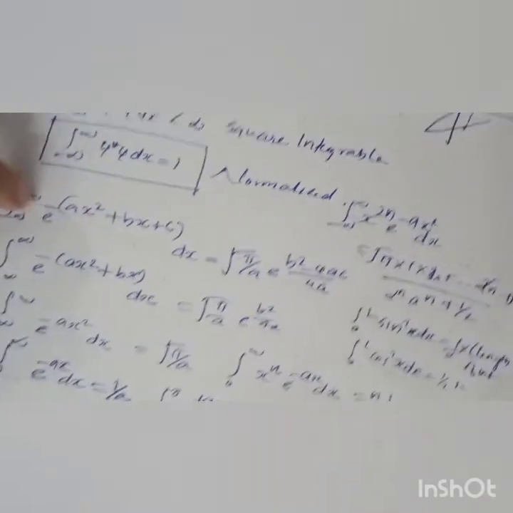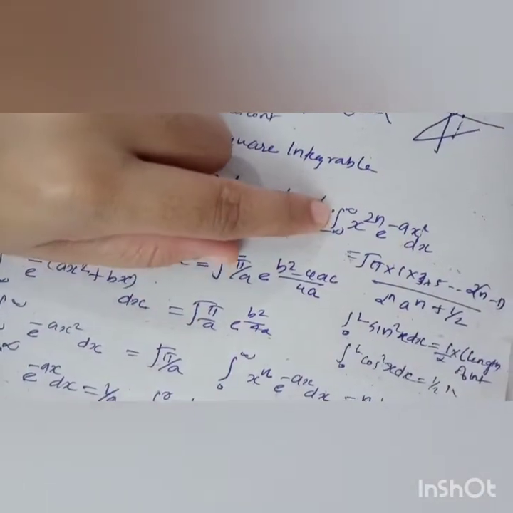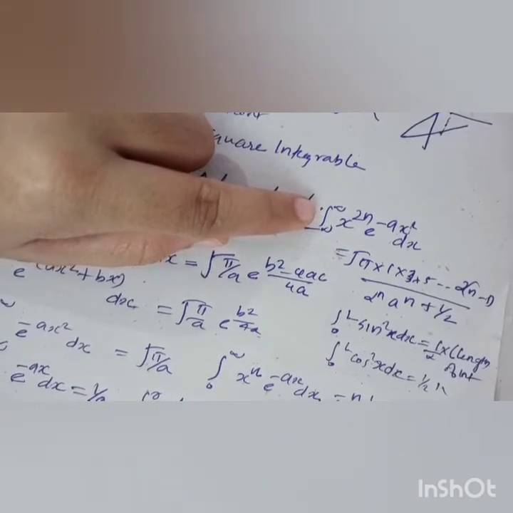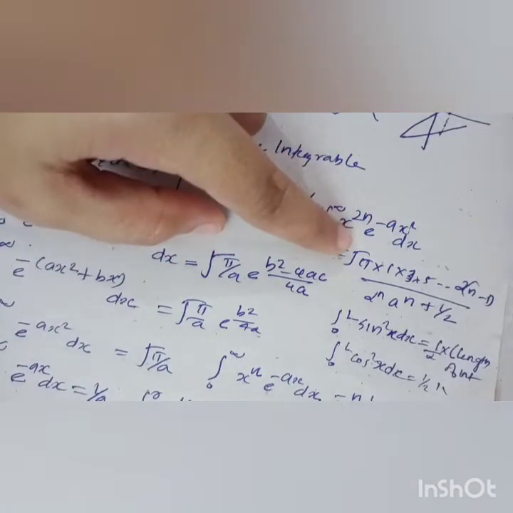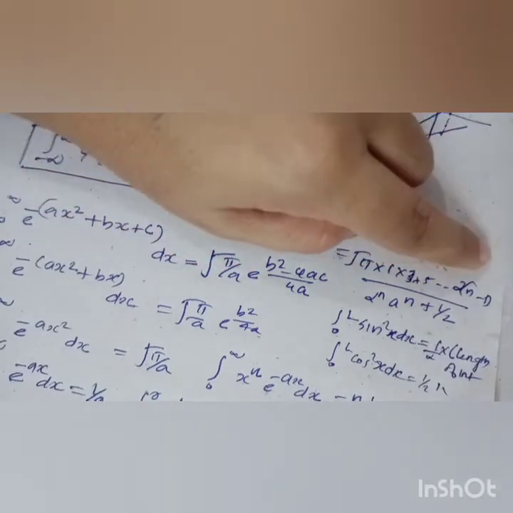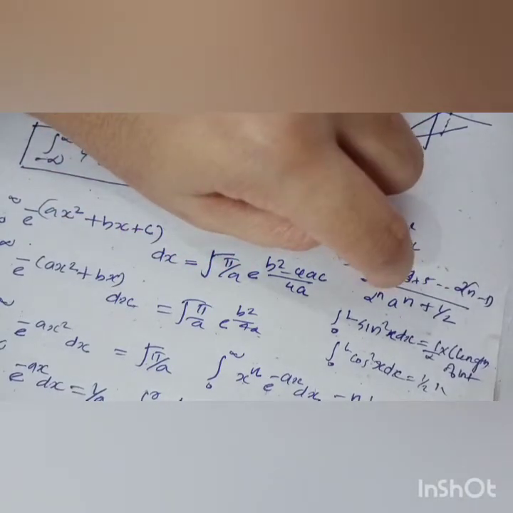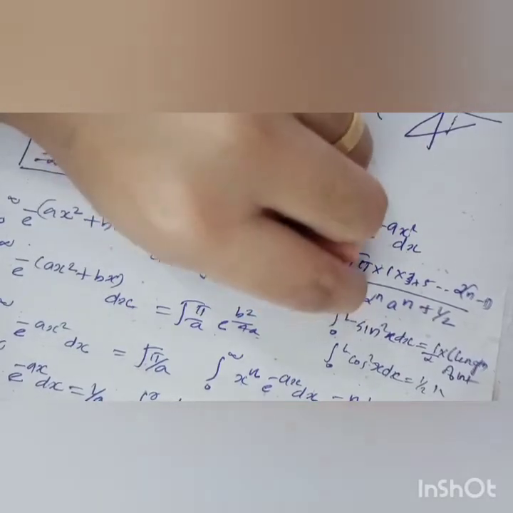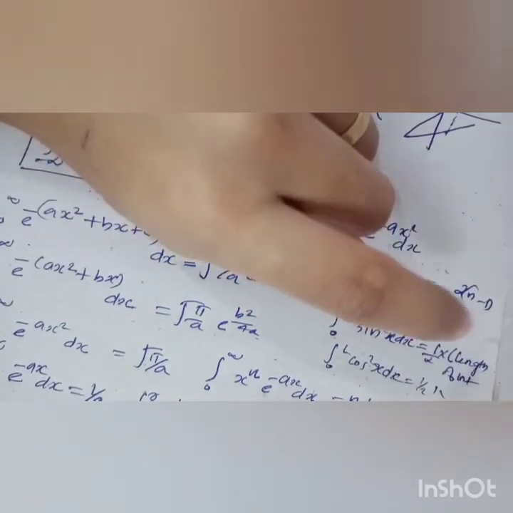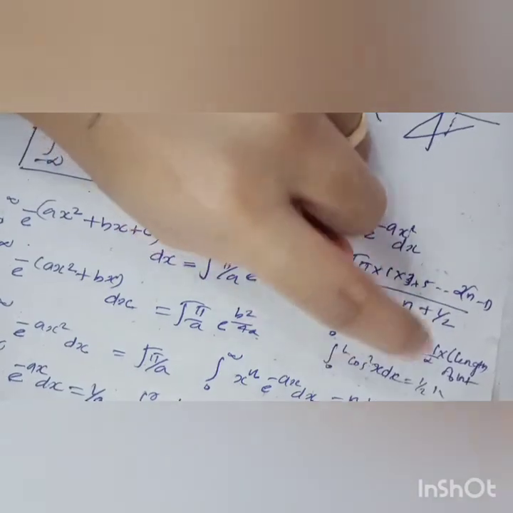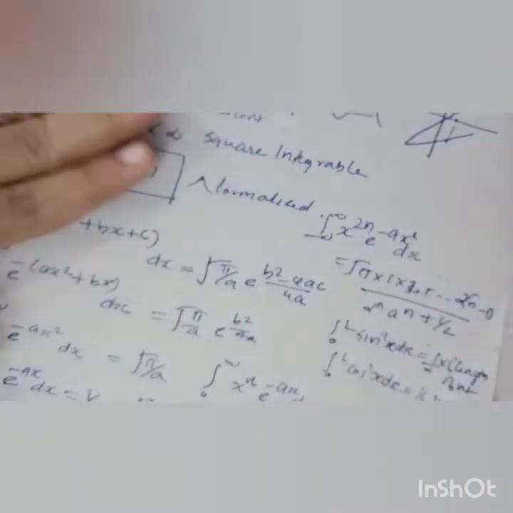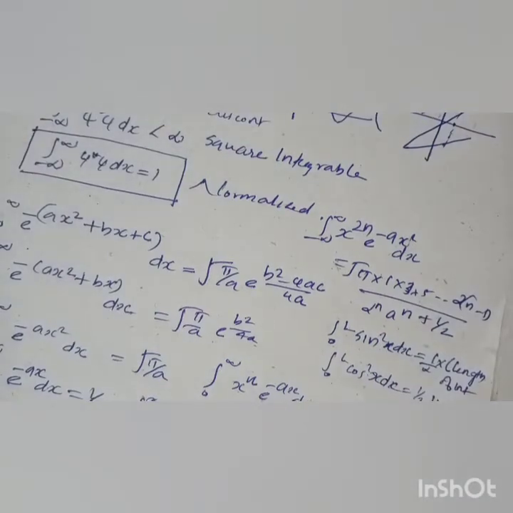And also the integral from minus infinity to plus infinity of x raised to 2n e raised to minus ax square dx is equal to root pi into 1 into 3 into 5 into etc. to 2n minus 1 divided by 2 raised to n a raised to n plus half. And the integral from 0 to L of sin square x dx is equal to half into the length of the interval. The integral from 0 to L of cos square x dx is equal to half into the length of the interval. Like that we have to learn the formulas by heart. Okay.